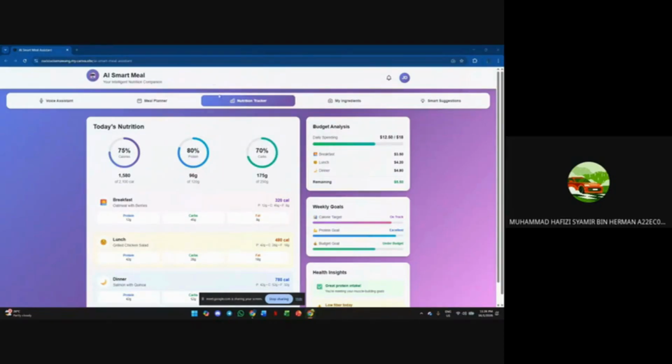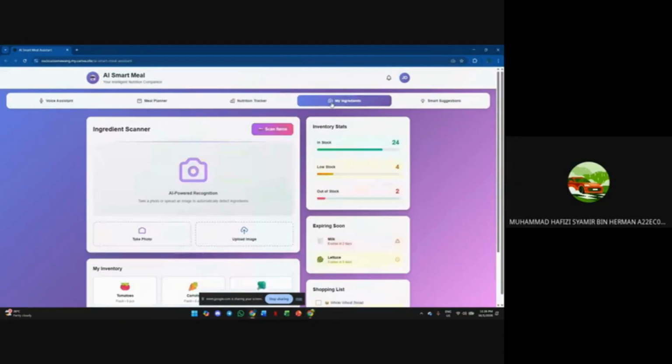So we have the nutrition tracker here. Basically, we can track our nutrition for breakfast, lunch, and dinner. You can see here for breakfast we have oatmeal with berries, and it shows the protein, carbs and fat, also the total calories. It also has weekly goals for the user's calorie target, and we have all of this.